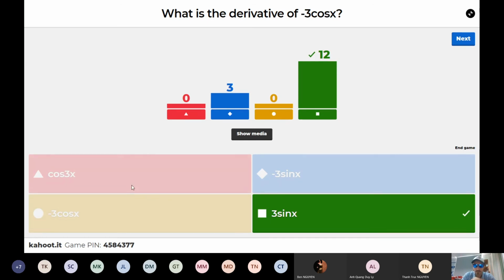Okay, so if we have negative 3 cos x, now we know that the derivative of cos x is negative sine. So negative times a negative is going to give us a positive. So we end up with positive 3 sine x. Excellent, we had 12 people get that correct. I'm very impressed. Well done, guys. Pat yourself on the back.